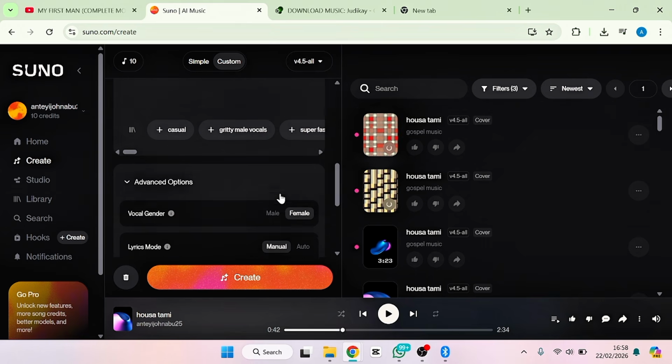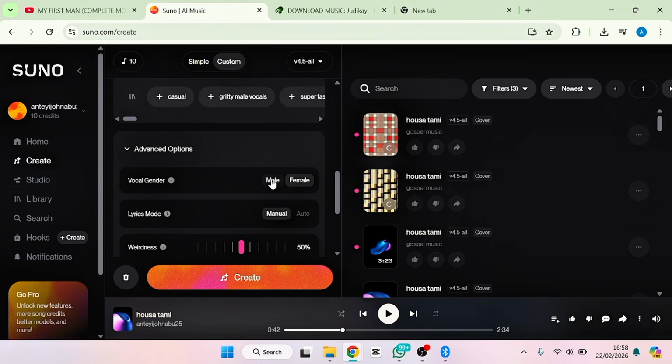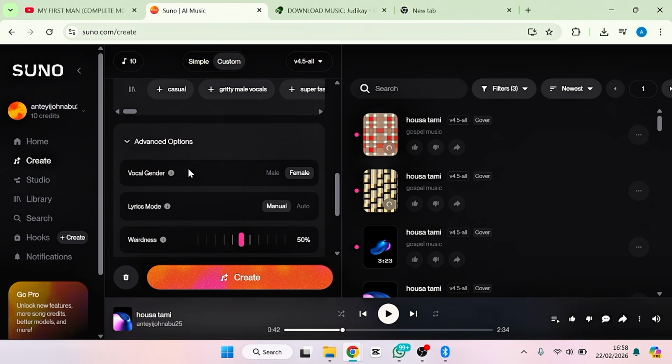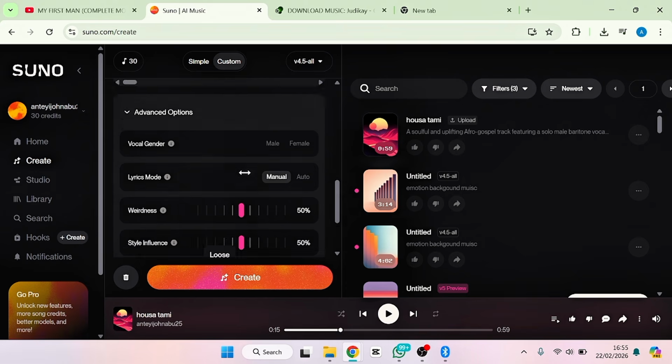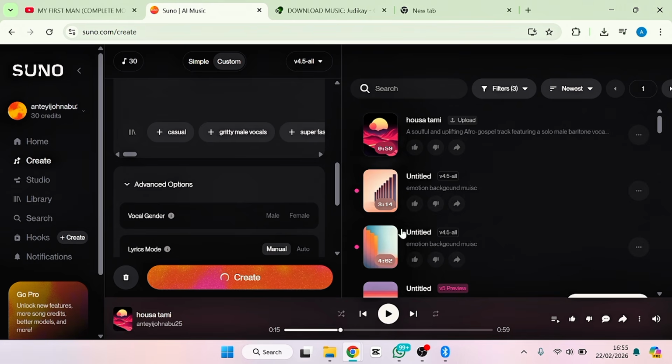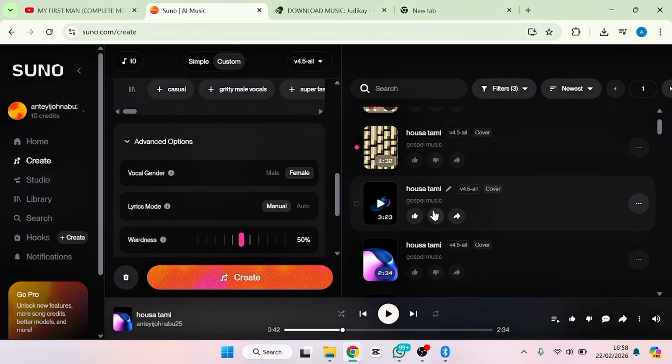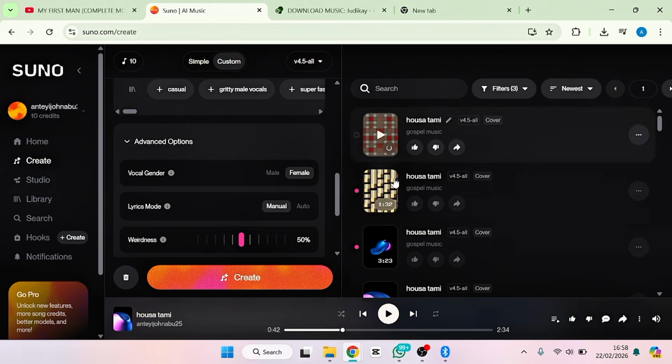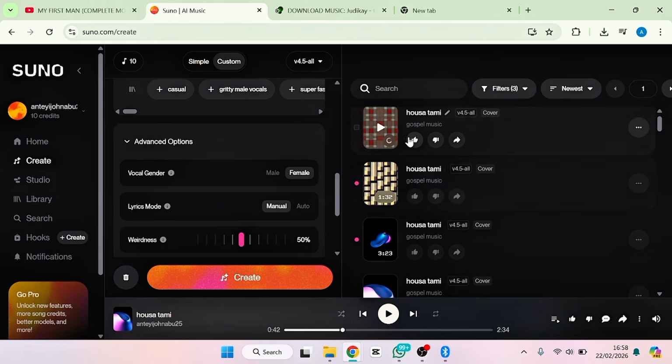So don't forget to select the character. Is it female or male? Don't forget to put it. I'll just go ahead and click create. So let's watch and see. All right, so the music has been generated as you can see. So Suno AI gave us two options. Let me play so that you see what we have here.